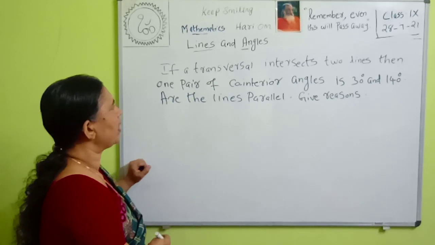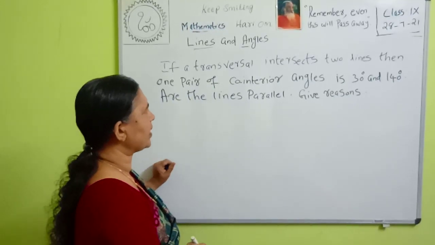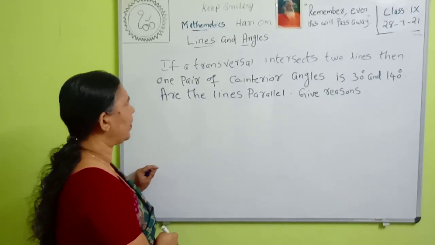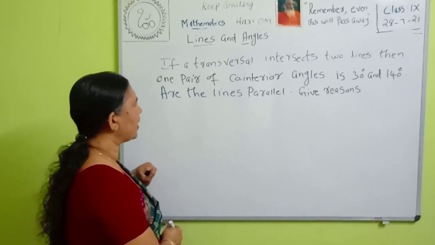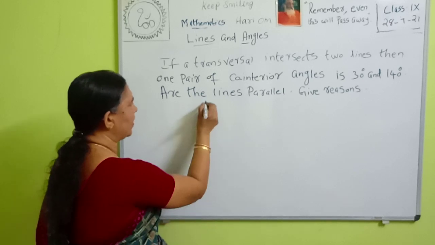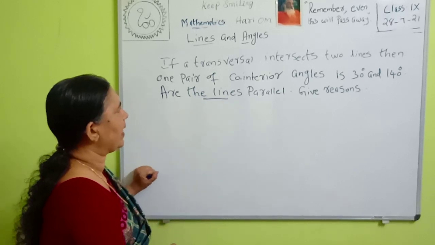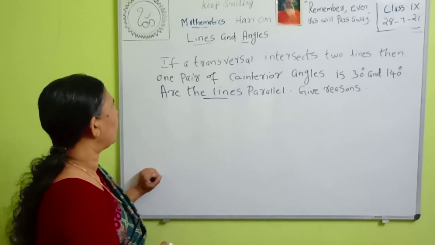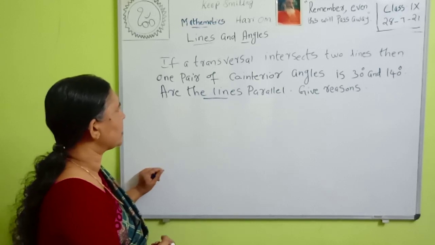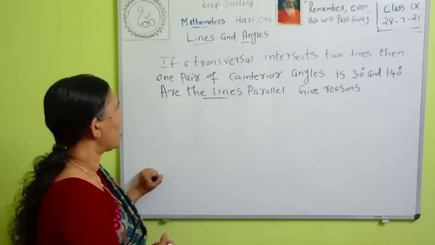Next question. If a transversal intersects two lines, then one pair of co-interior angles is 30 degrees and 140 degrees. Are the lines parallel? Give reason.